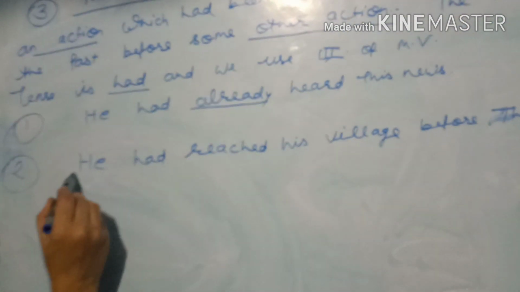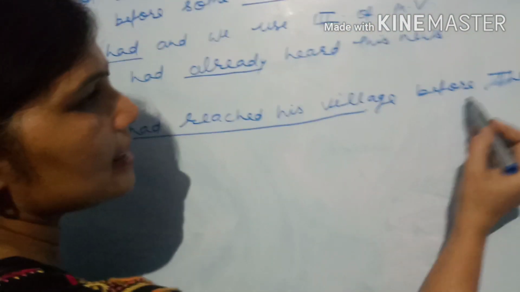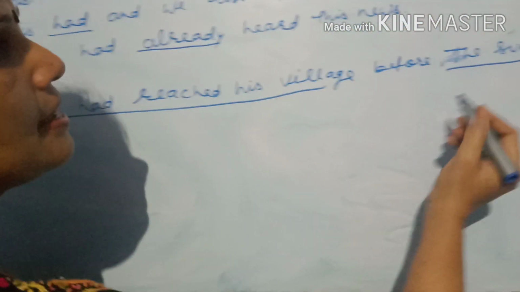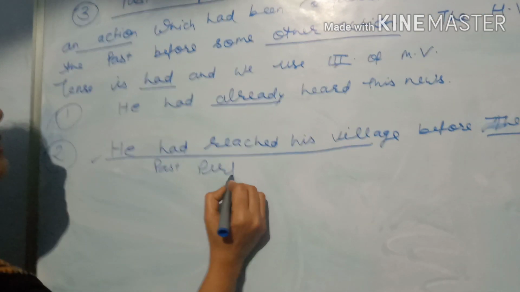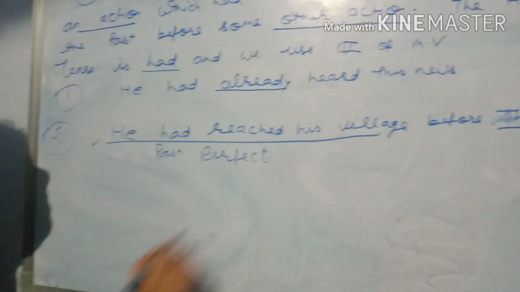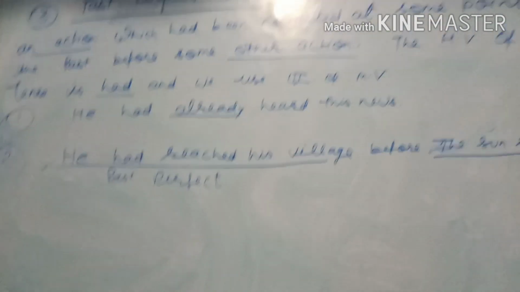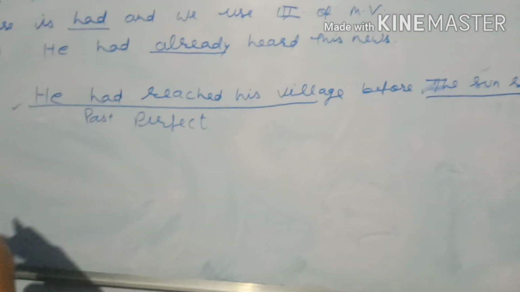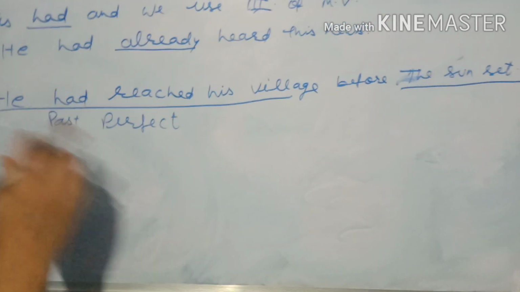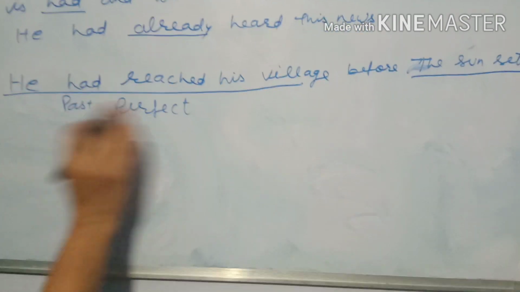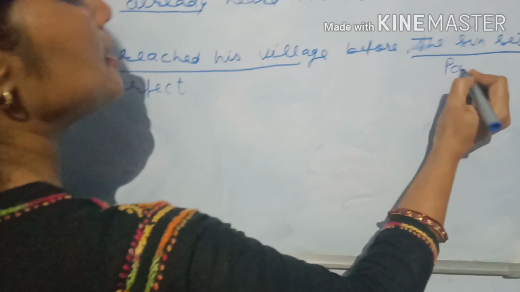Here you can see there are two parts in the sentence. He had reached his village, and the sun set. So this sentence we made in past perfect, because this work had been done already, before the other work. The work which has been completed before, we put in past perfect, and the other in past indefinite.